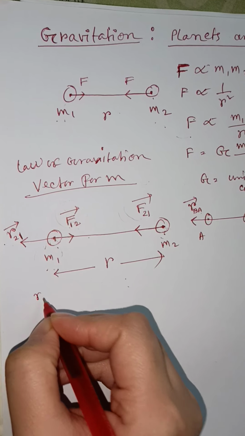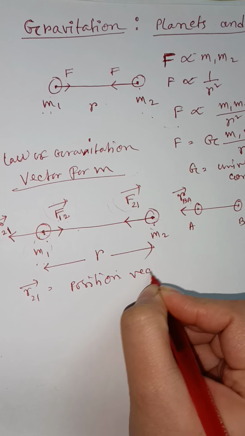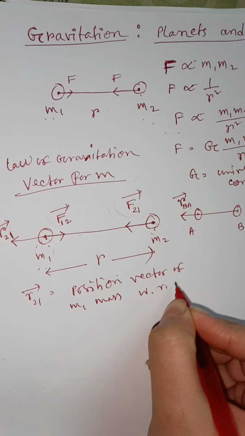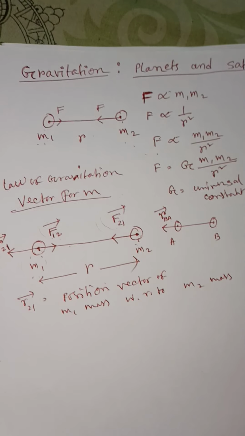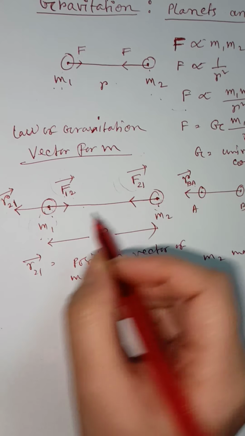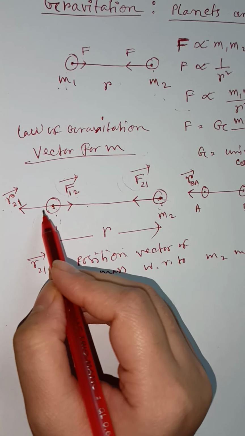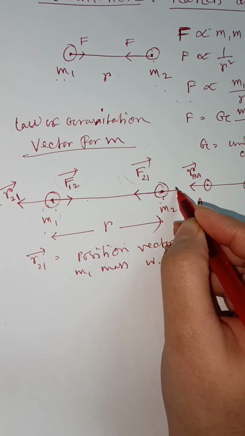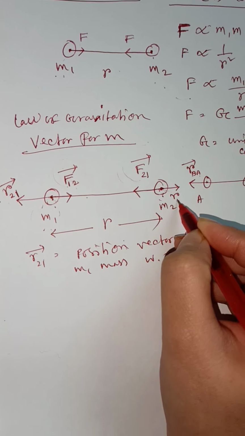So R21 represents the position vector of m1 mass with respect to m2 mass. Here m2 mass is the reference point. And what about the position vector of m2 mass? When we find the position vector of m2 mass, then m1 is our reference point. That means here we are going to find the position vector of m2 mass with respect to m1 mass, and this is along this direction, and this is represented by this symbol.